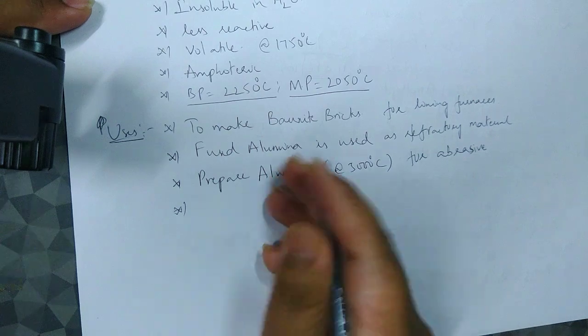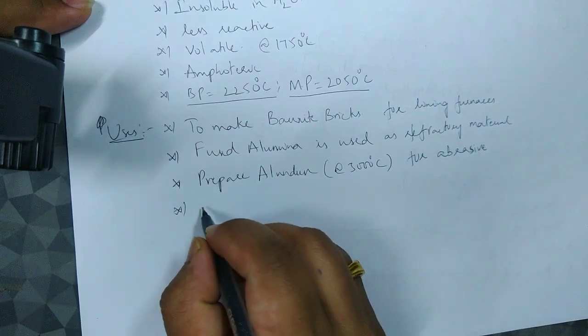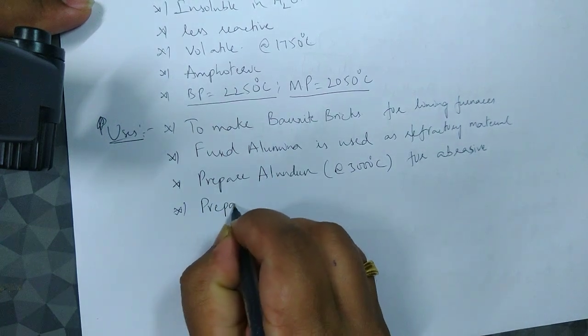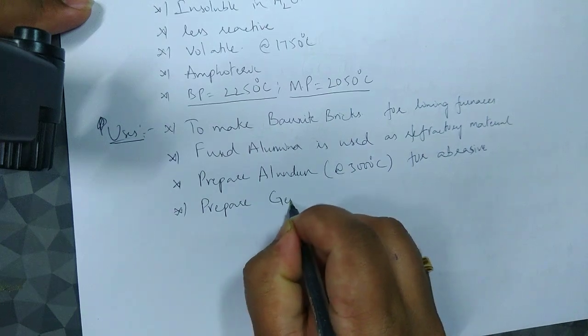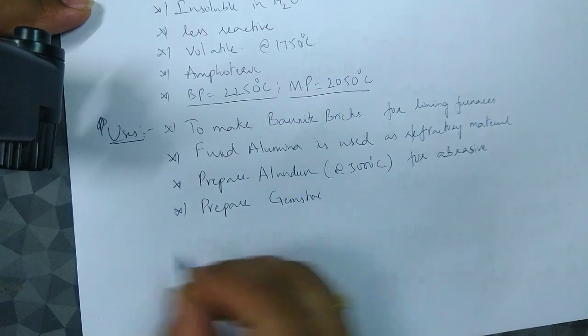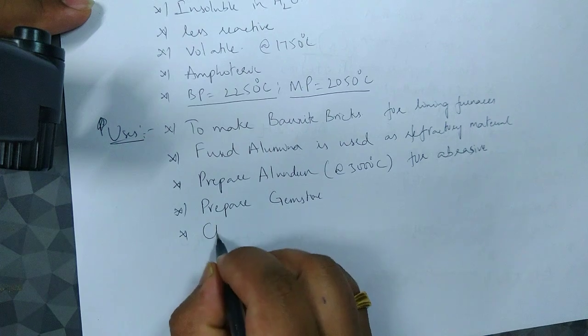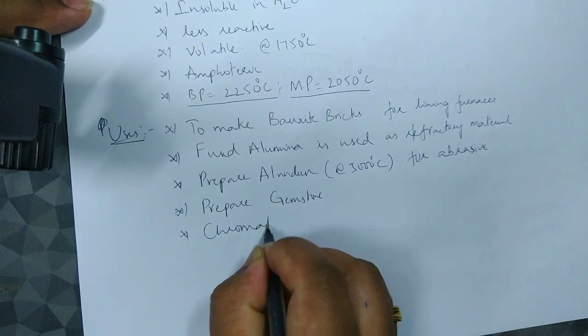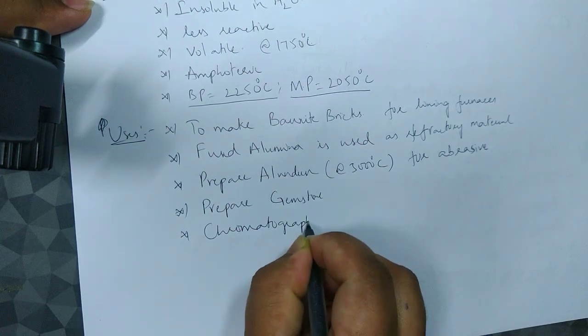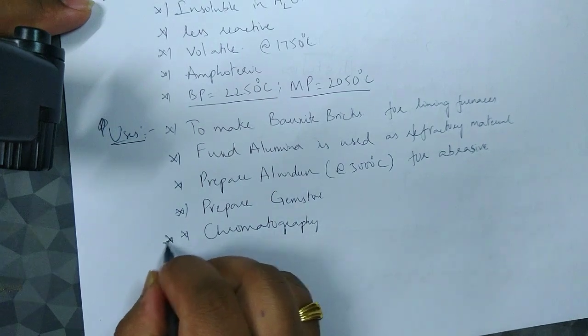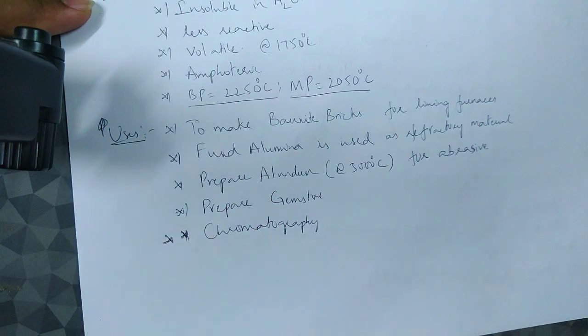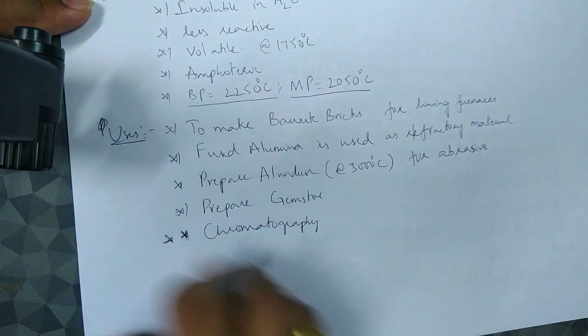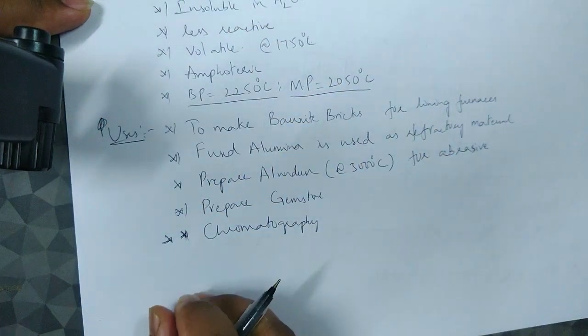Then it is also used to prepare the gemstones, as said already. And lastly, it is also used in chromatography. So do remember this, chromatography. To separate the dyes and all, generally we use this, and these are the uses of Al2O3, alumina.